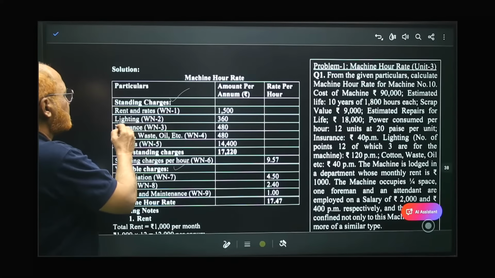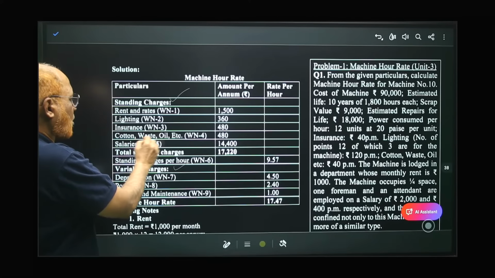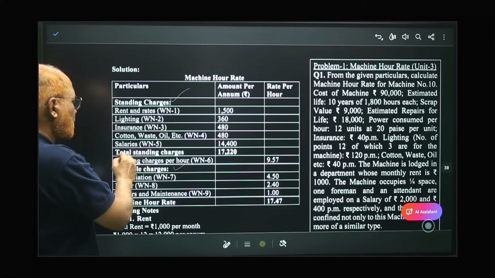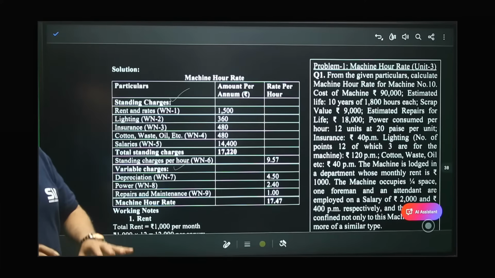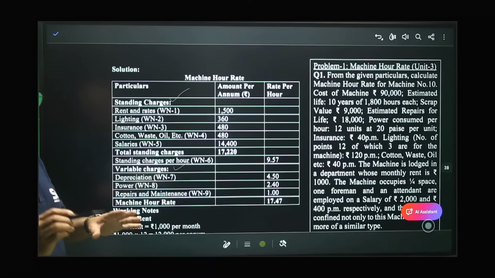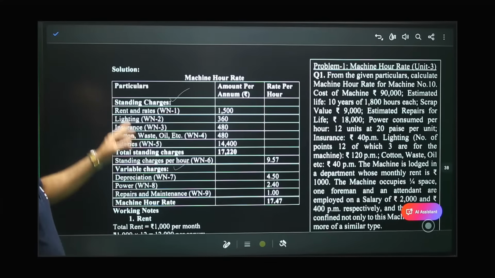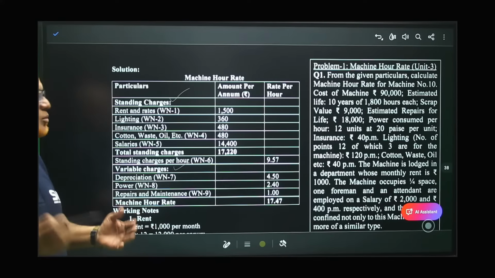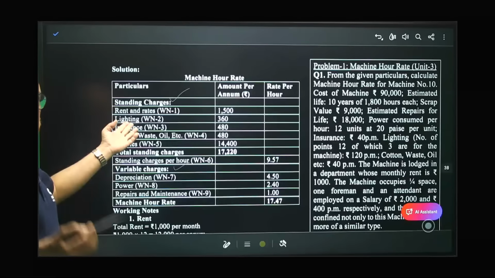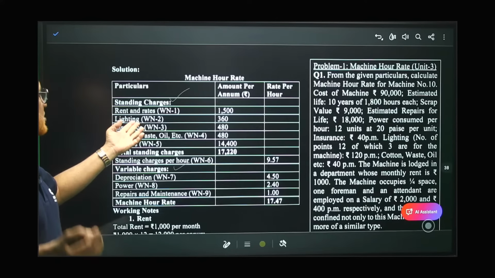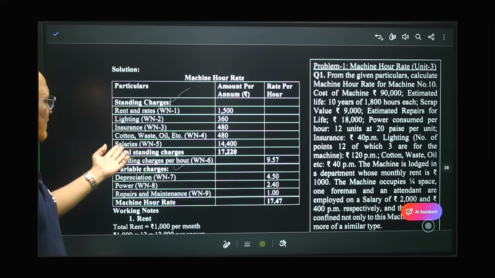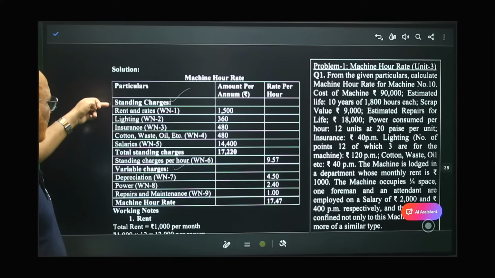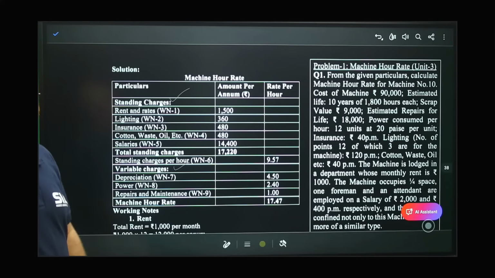Rent and rates, lighting, insurance, cotton waste oil, salaries. Total standing charges. So whatever the expenses we are given, we have to identify rent and rates. Whether machine runs or not, rent has to be paid. Lighting charges, whether machine is working or not, lighting charges will be there. Insurance, cotton waste, salaries. These 5 expenses are fixed charges or standing charges.